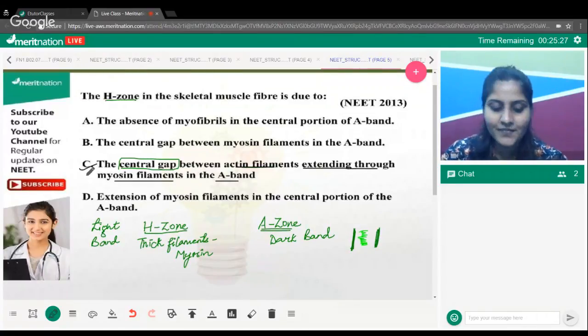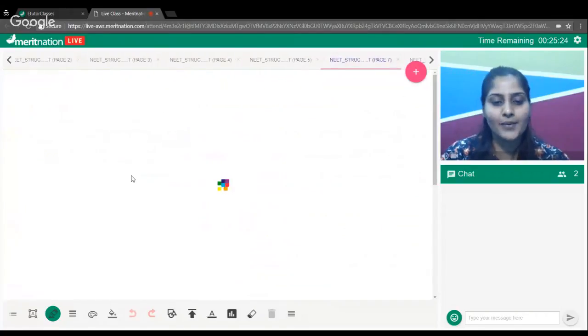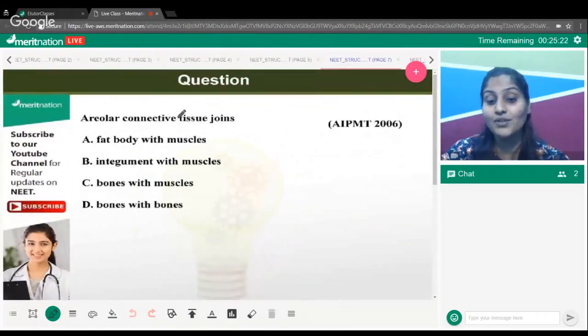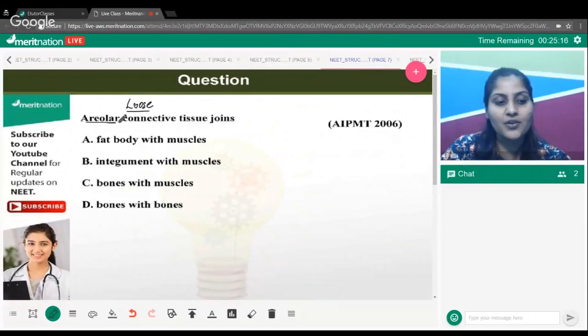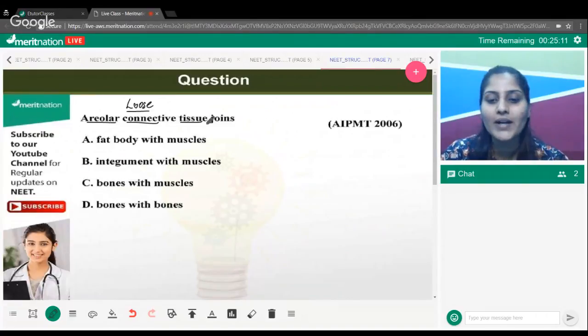All right, moving on to the next question. This is about connective tissue, basically the loose connective tissue, which is your areolar connective tissue. It simply asks what its function is. Because it is connective, it has to do joining. If it is connective tissue, it is joining something. What is it joining? What function is it performing? Fat body with muscles, integuments with muscles, bones with muscles, bones with bones. What do you guys suggest?